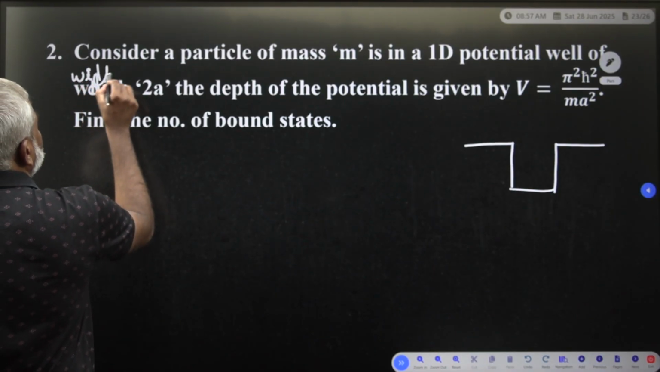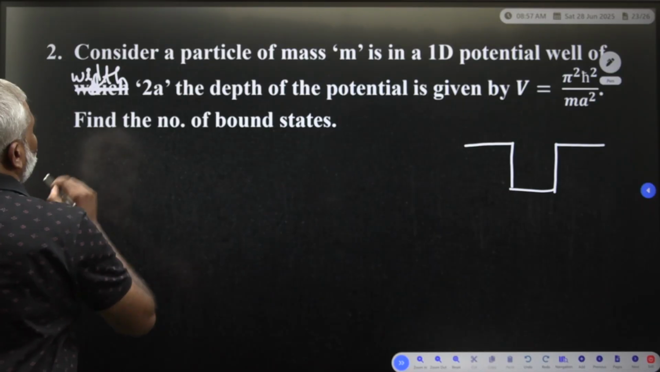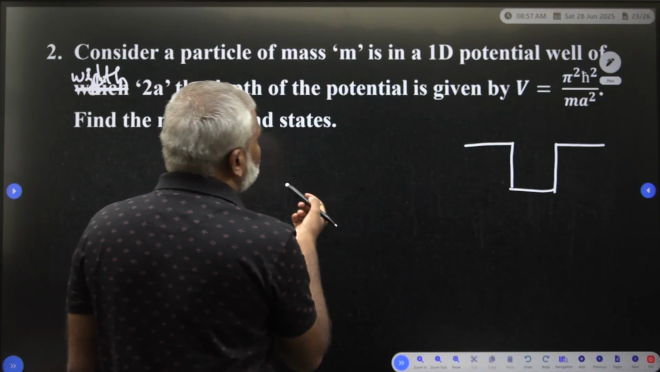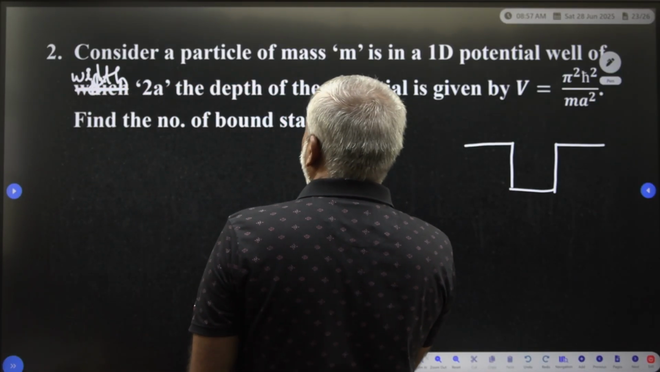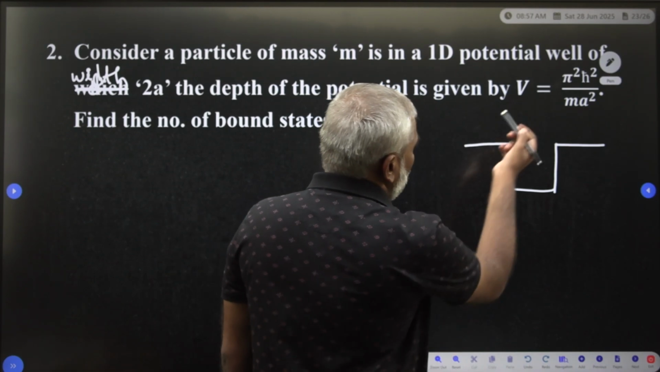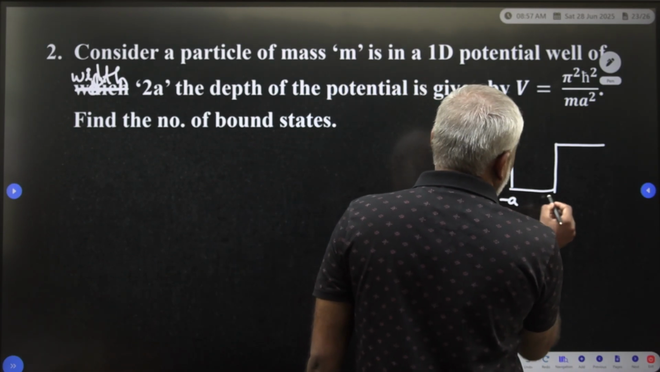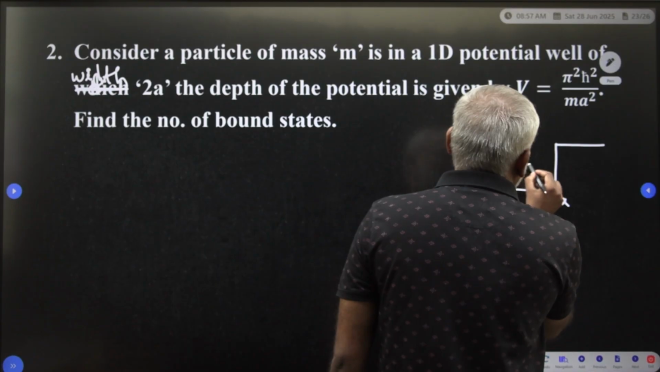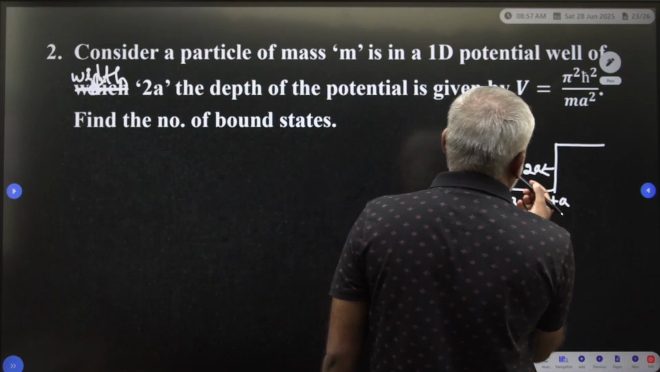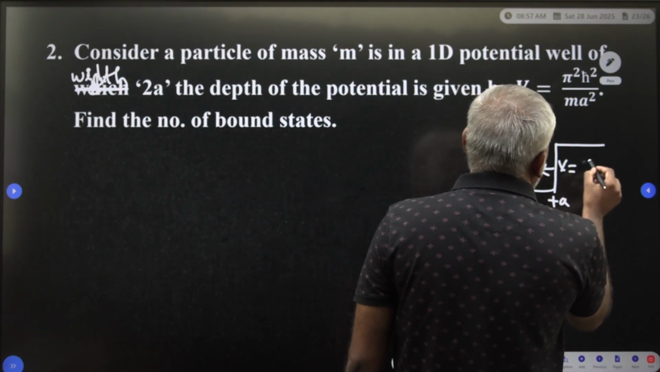So the width is 2a, and the depth of the potential is V. They are giving minus a to plus a, and this is the width you have to take as 2a. So what is the depth?